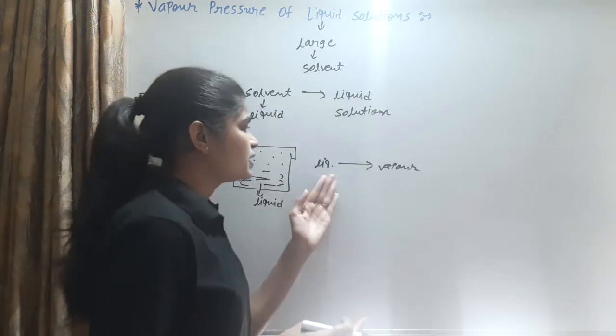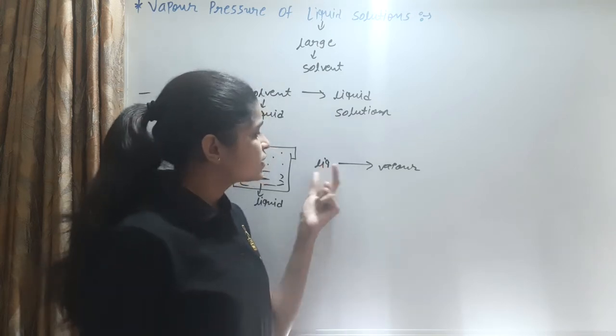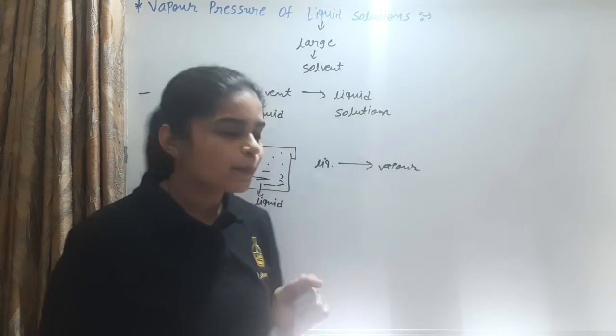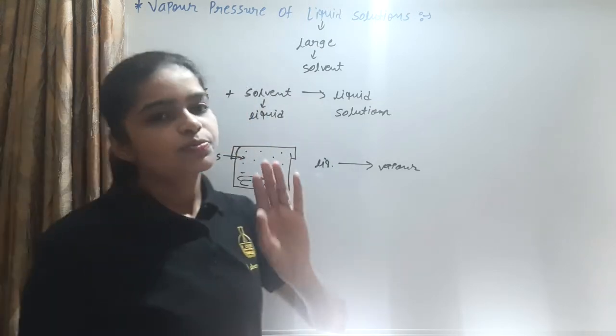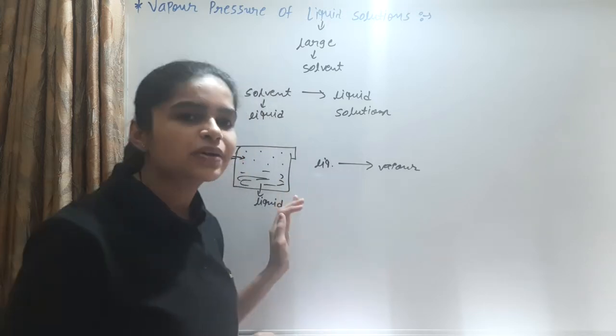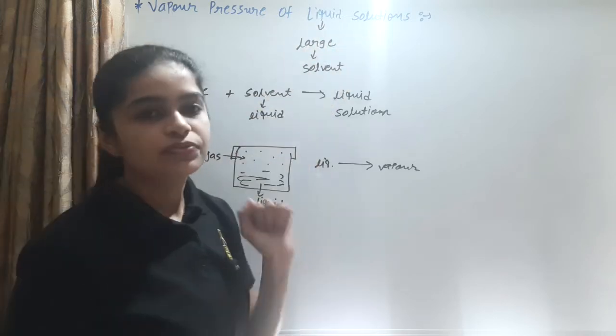And sometime after, liquid and vapor are in equilibrium. So between the liquid and vapor there is equilibrium at a particular temperature. At that temperature, this gas produces pressure. This pressure is known as the vapor pressure. So the same concept applies here, and this is known as the vapor pressure of a liquid solution.